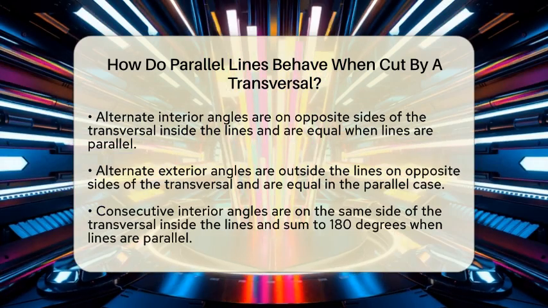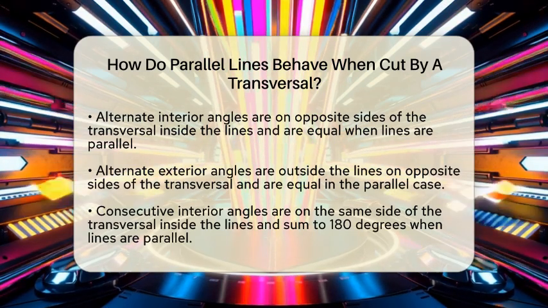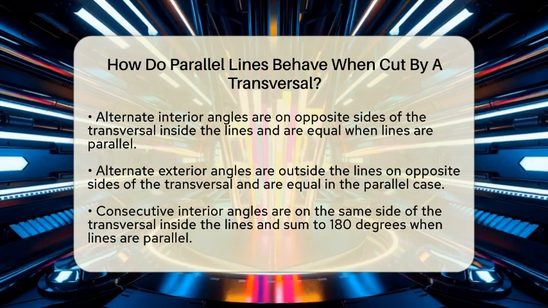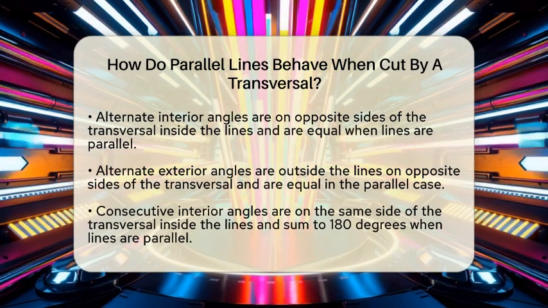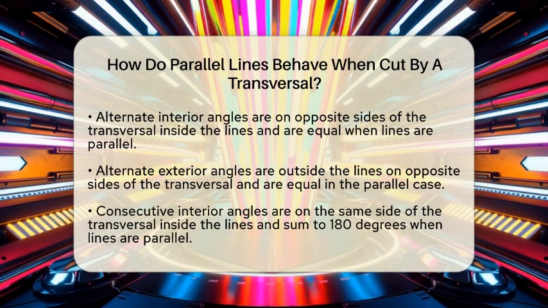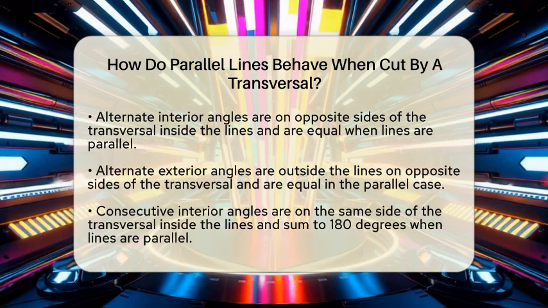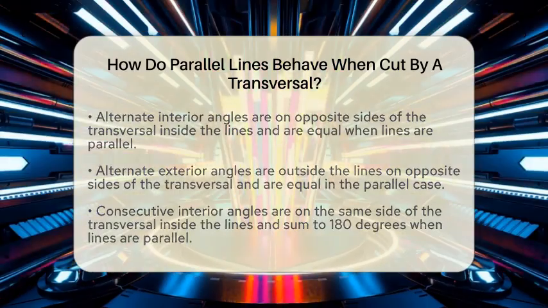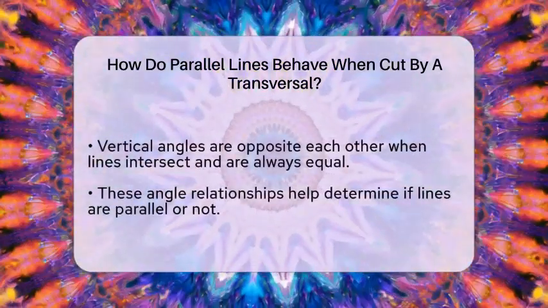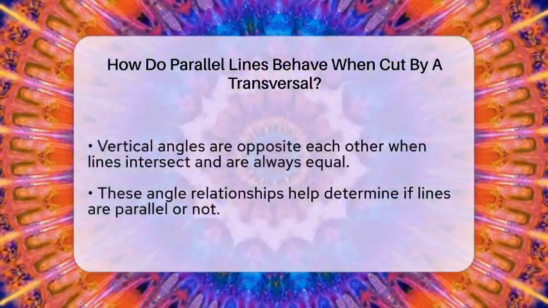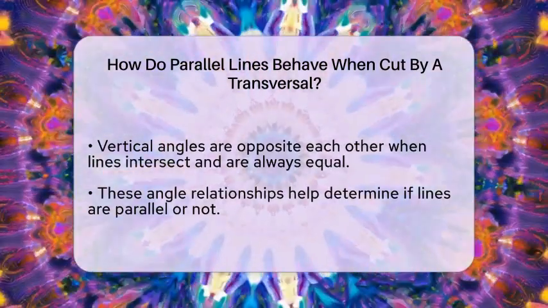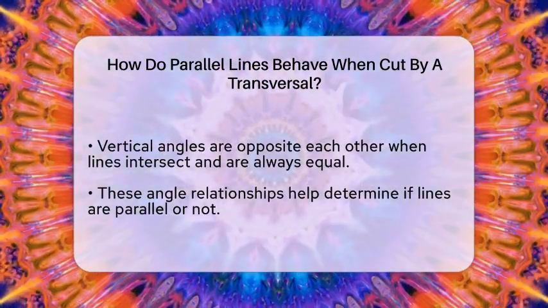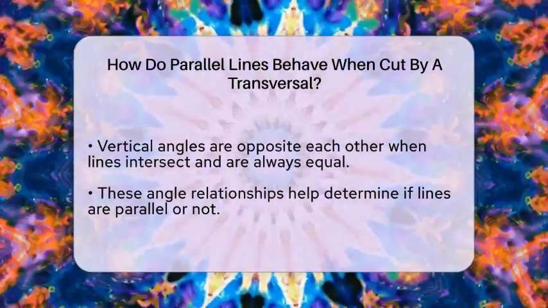Then there are alternate exterior angles. These are outside the parallel lines but on opposite sides of the transversal. When the lines are parallel, these angles are equal too. For example, if an outside angle on the left side of the first line measures 70 degrees, the outside angle on the right side of the second line will also be 70 degrees. This is another key property that confirms lines are parallel.